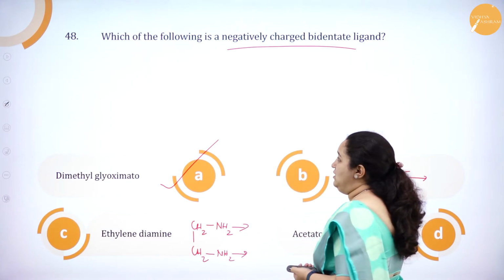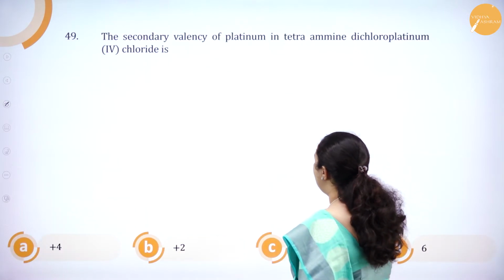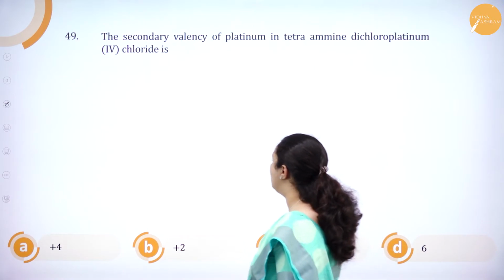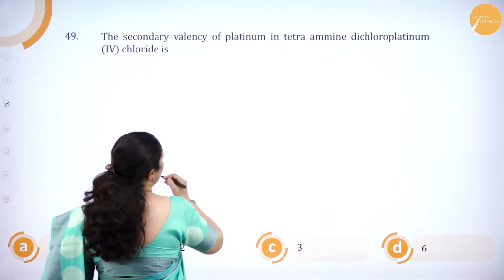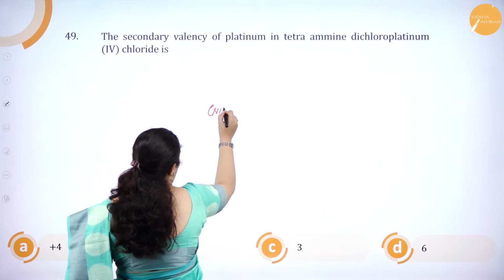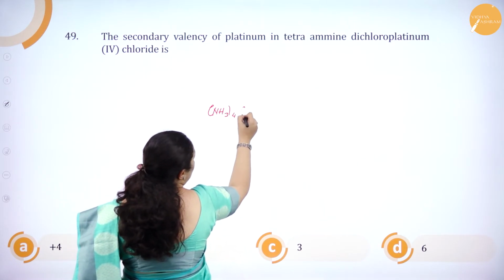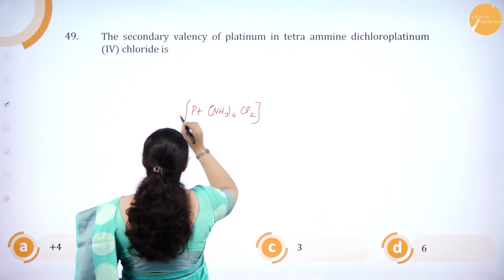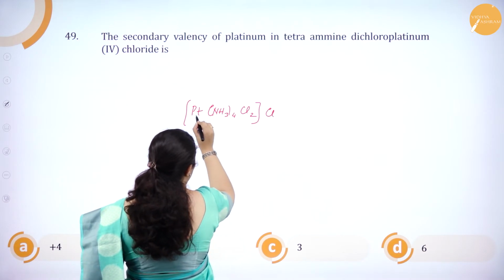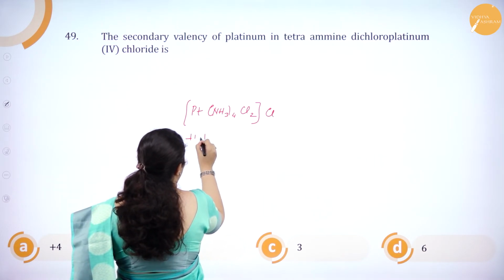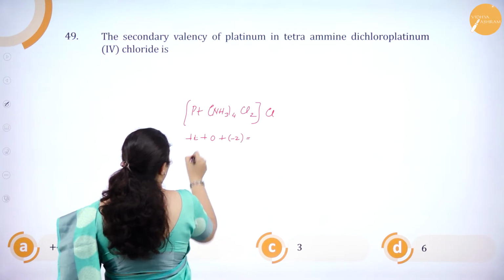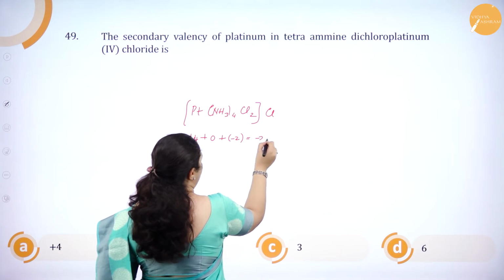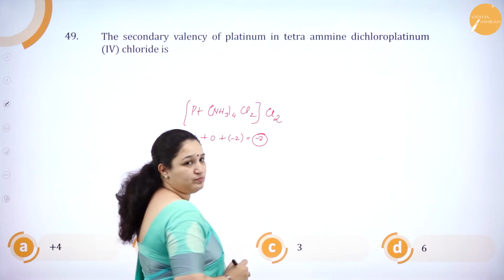Okay, so the next question. The secondary valency of platinum in tetraamine dichloroplatinum(IV) chloride is. So here, tetraamine is NH3 4, dichloro is Cl 2, platinum, and 4 chloride. So it is plus 4 plus 0 plus minus 2, so it will be minus 2. So this should be 2, correct.